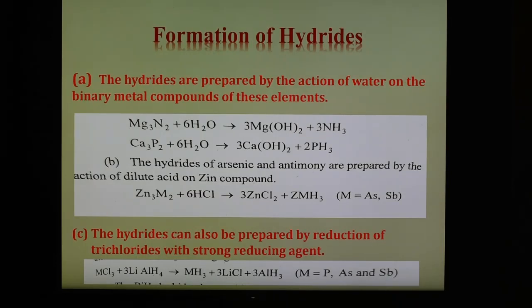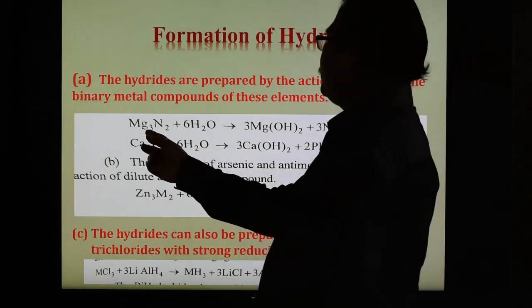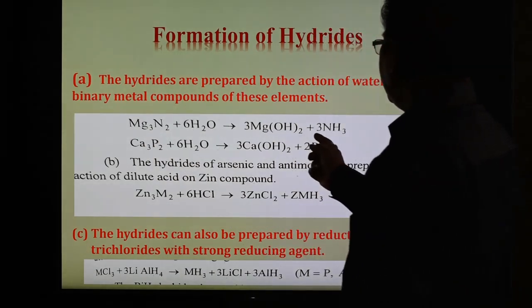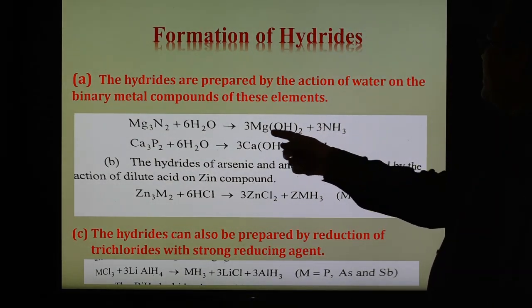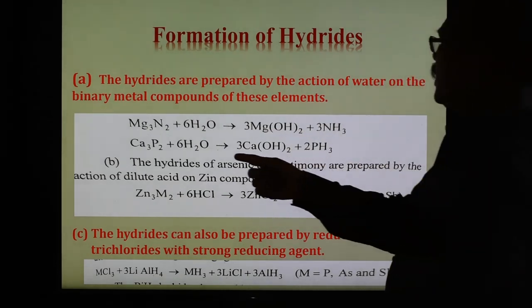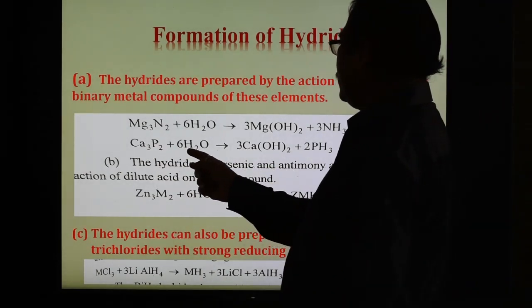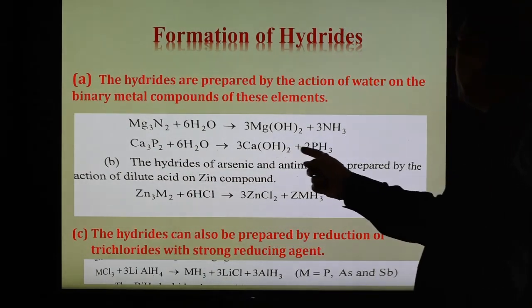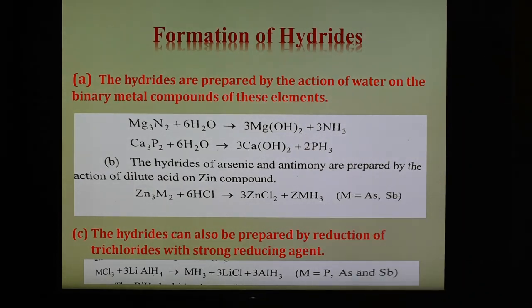Now we are going to see how these hydrides are formed. The first method: these hydrides are prepared by the action of water on the binary metal compounds of these elements. Magnesium nitride reacts with water forming three molecules of NH3, and magnesium hydroxide is the other product. Similarly, calcium phosphide reacts with water forming calcium hydroxide, and PH3 is the main product. This is one method of preparation of these hydrides.